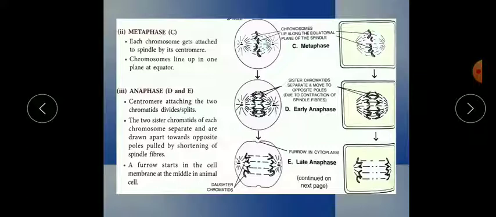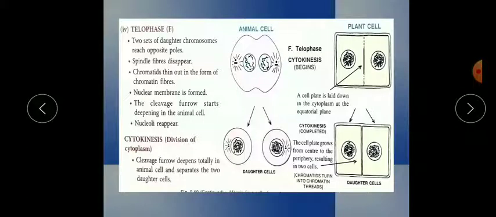In the plant cell, what will happen? They will form a cell plate. You can see here, a cell plate is laid in the cytoplasm from the center. They will make a cell plate in the plant cell, and in the animal cell they will form a furrow or cleavage kind of thing.